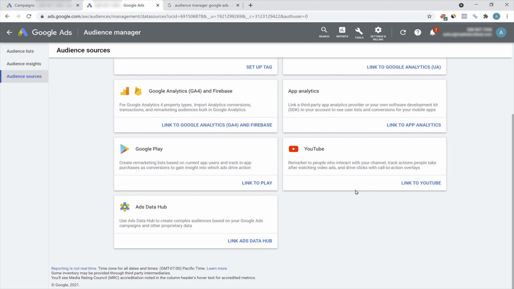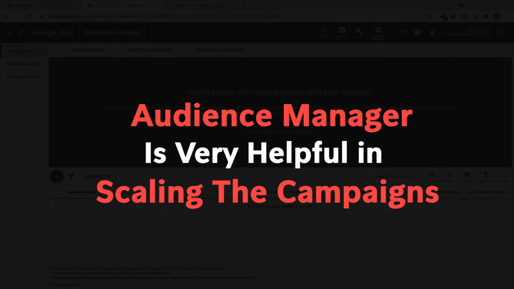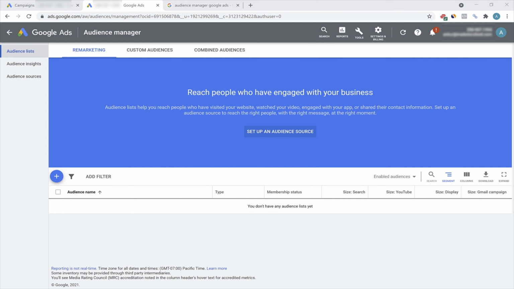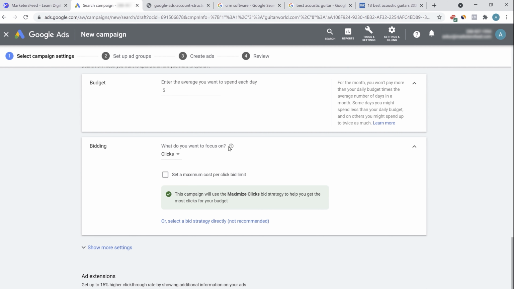You can show a different ad to the 90% of the people who did not take the action by showing them a different ad. Audience Manager is very helpful in scaling the campaigns to find the similar audience who are taking the same action that you desire. Now comes the important part of budget.